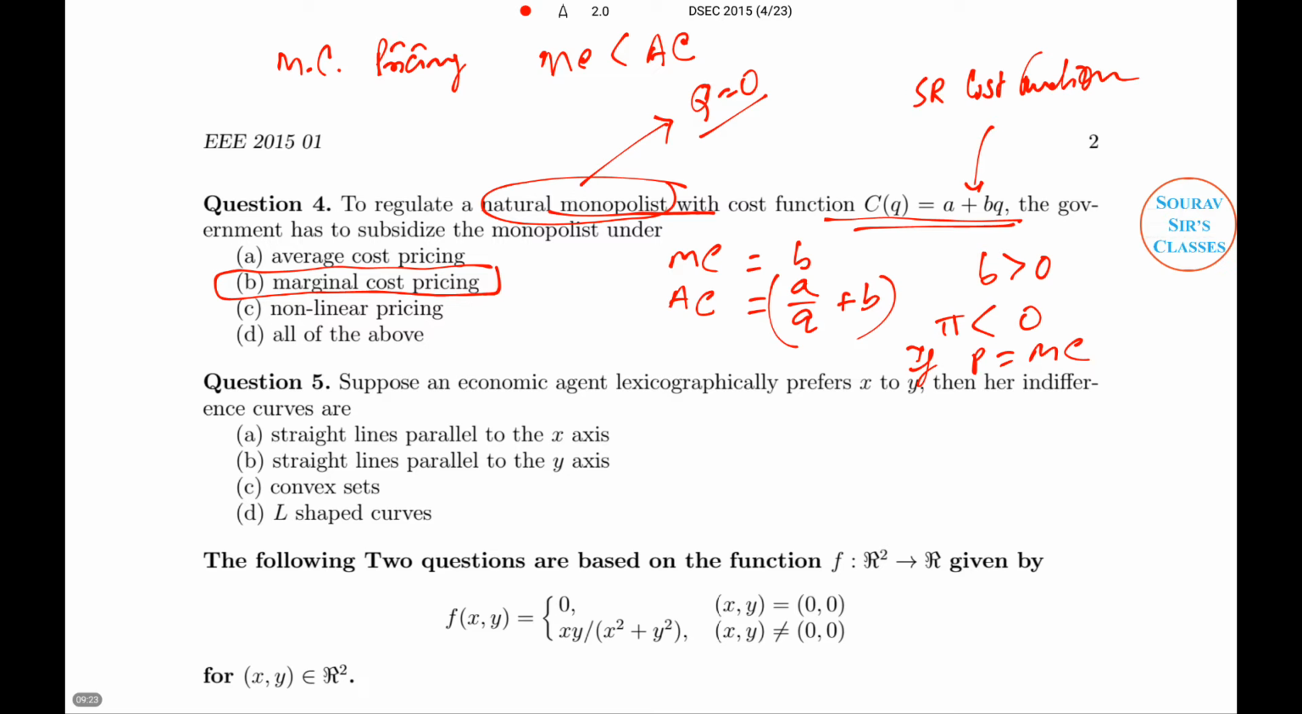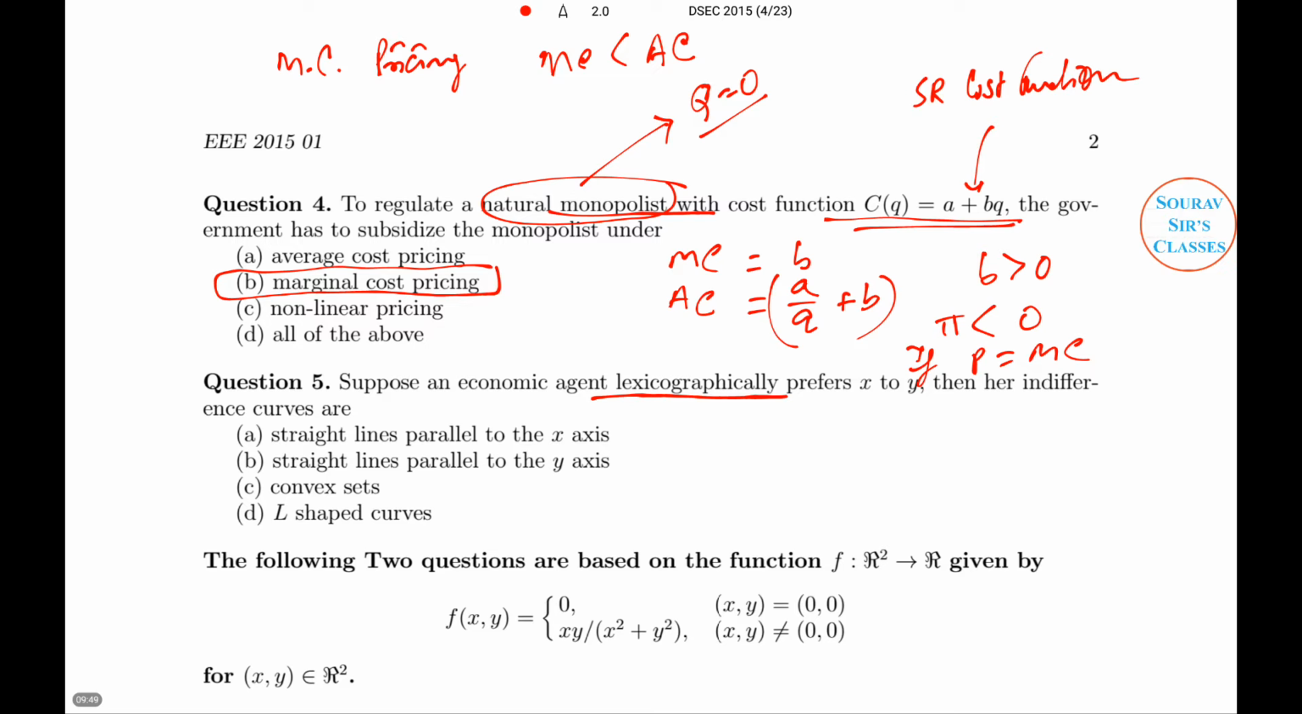Now we are proceeding to our very next question. This is also an economics question. Suppose an economic agent lexicographically... Now this one is a very, very unusual word. Now what is the meaning of lexicographically? It has nothing to do with structure.